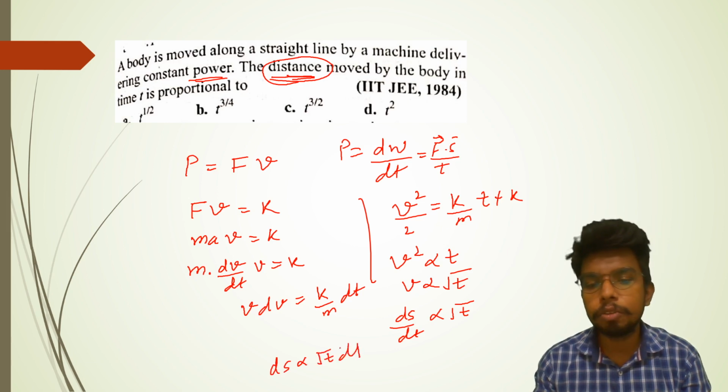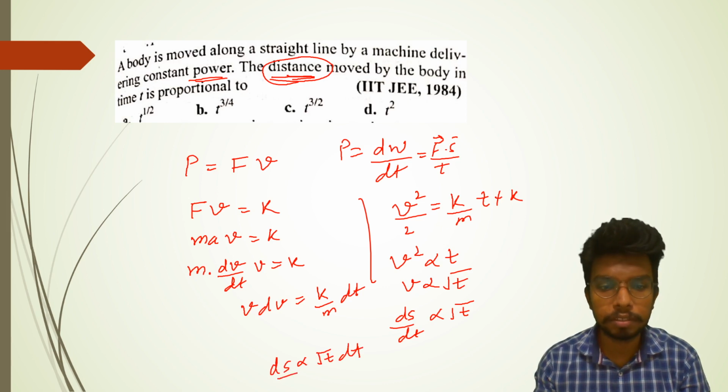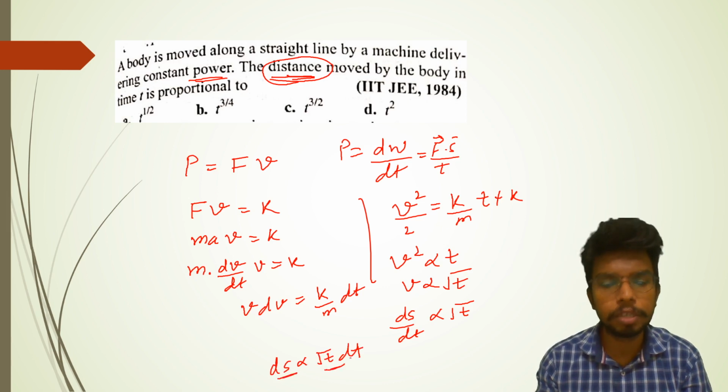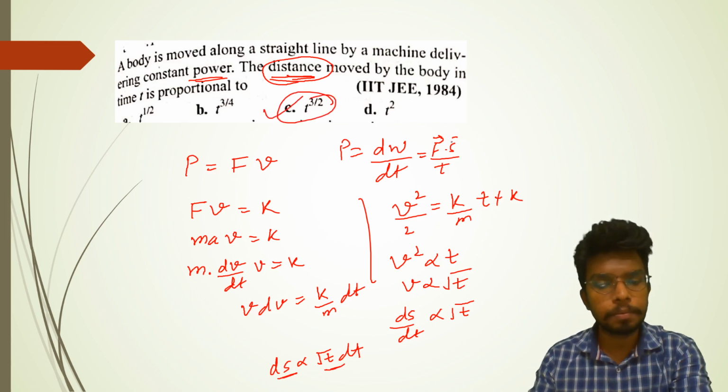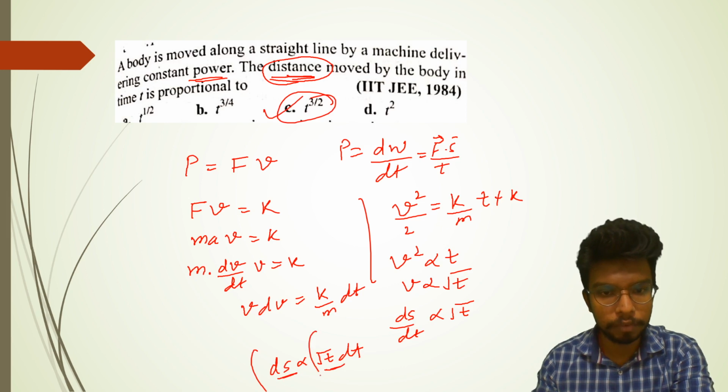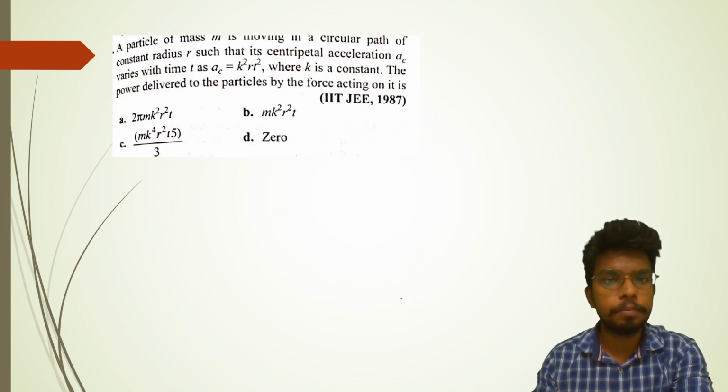If you integrate t to the power half dt, you're going to get half plus 1, that is t to the power 3 by 2. So this displacement or distance is proportional to t to the power 3 by 2. So this should be the result, C. If you solve it here, then you will get the result.